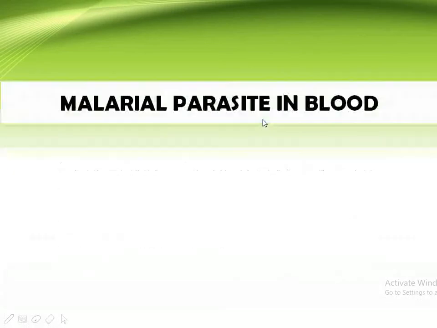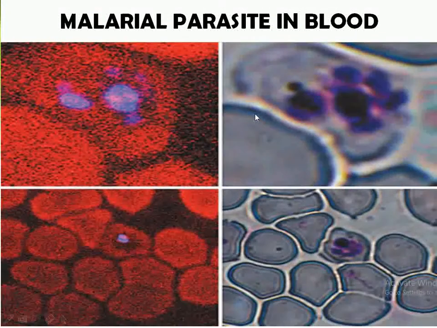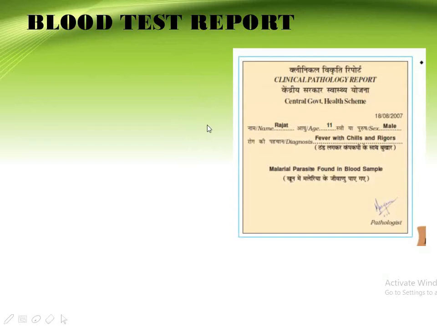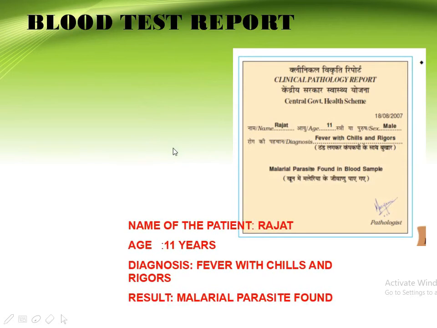Okay, so this is the picture of blood having a malarial parasite. In this way the picture will look under the microscope. The blood test report is the only way that declares that a person is having malaria, or that the malarial parasite is found in the blood of a person.